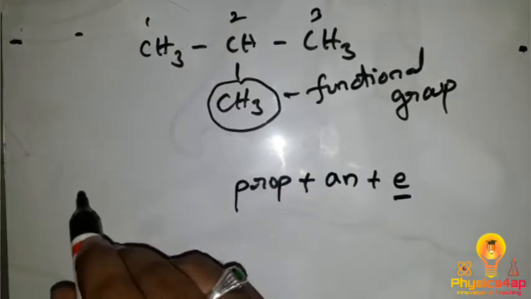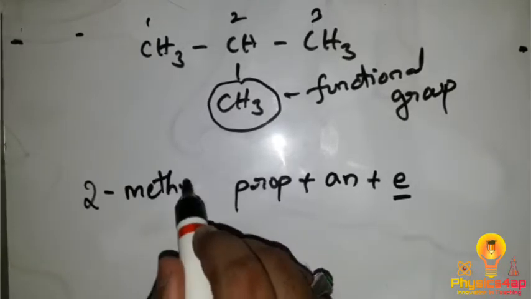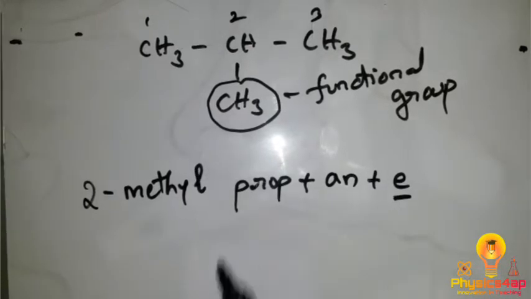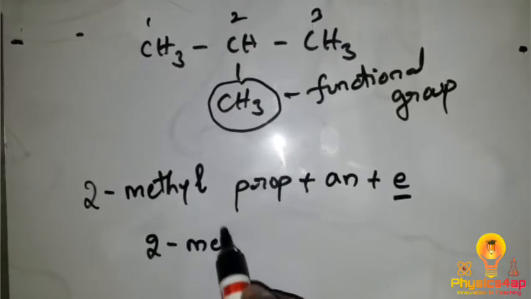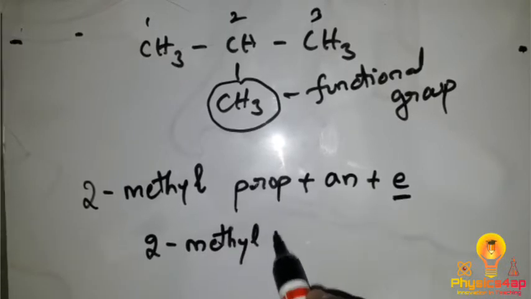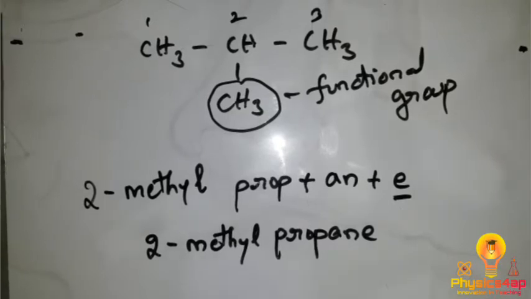So what we have to write is 2 hyphen methyl. Now if you combine everything, then what we get is 2 methyl propane. So this is the name of the carbon compound which we get here.